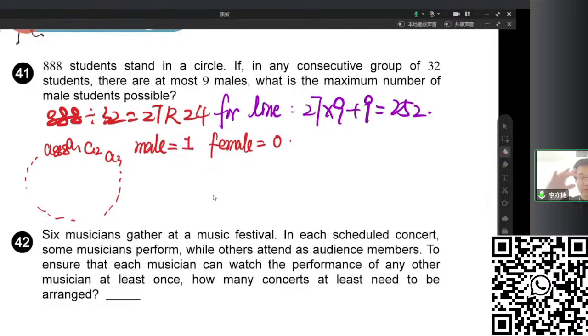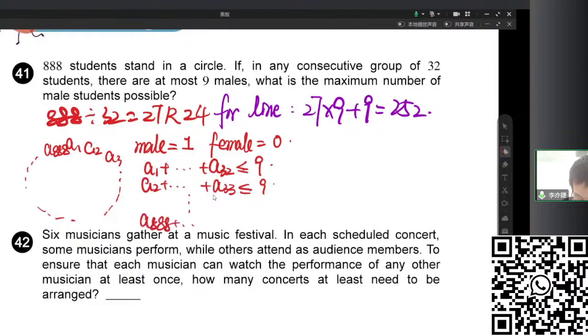Then if we put some people together, the sum just refers to the number of males among them. According to the condition, for each consecutive 32, the first 32 has a sum no greater than 9, and the second 32 also no greater than 9. And then we trace back until the last, which starts with A8 until A31. This consecutive 32 is also no greater than 9.